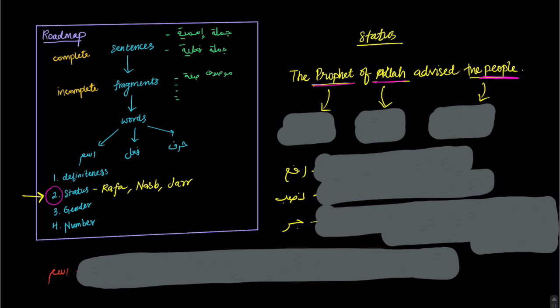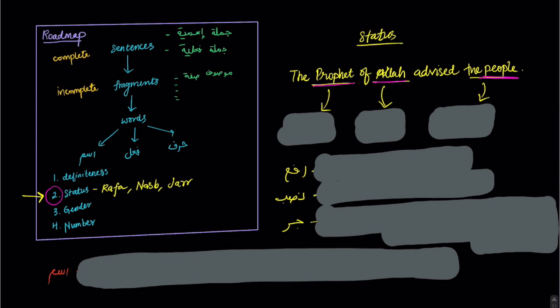The Prophet is the doer of the action advising. The people are receiving the action, so they are the object. They are a detail of the sentence. And the word Allah is playing a possessive role of the word prophet, and it's coming after the preposition of. So given this, we can determine that each ism is playing a unique role.